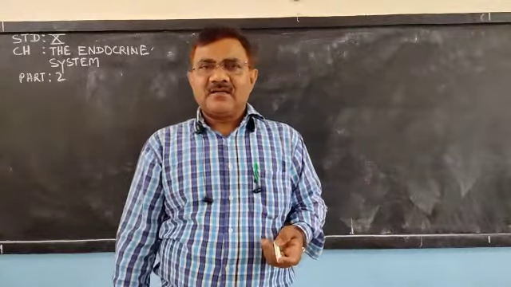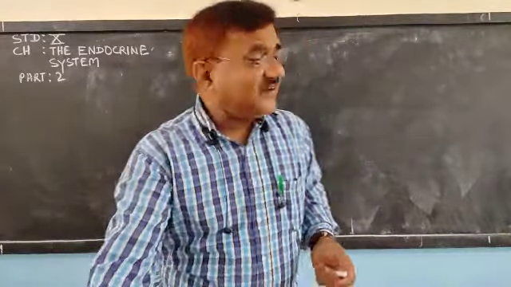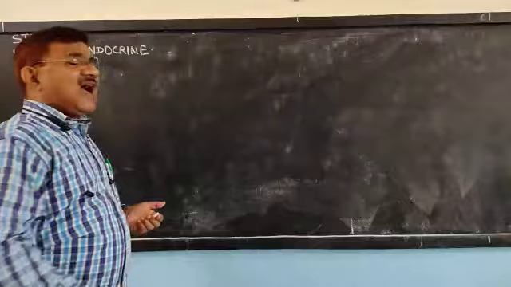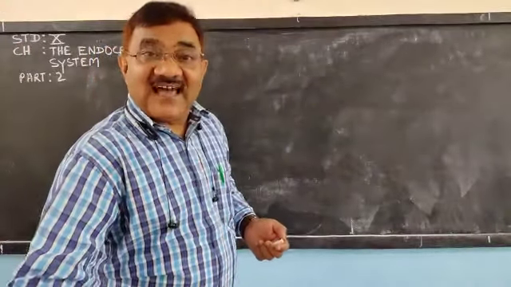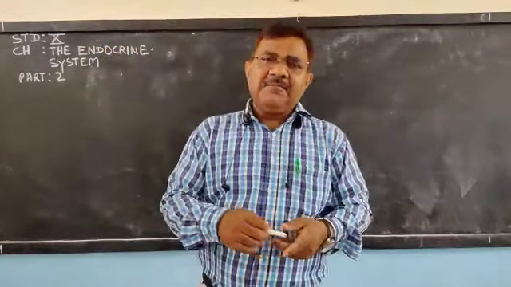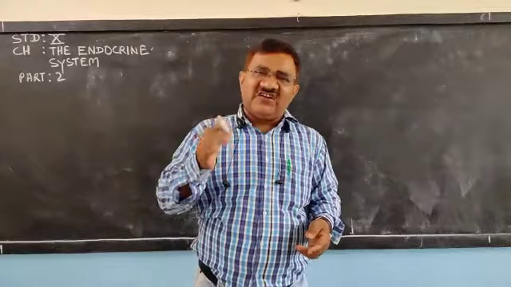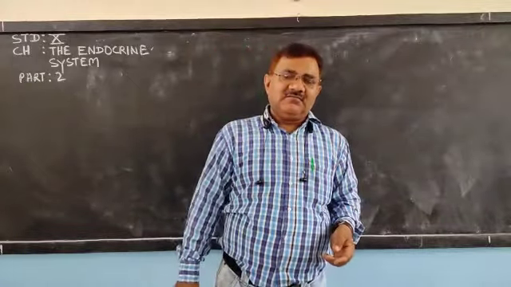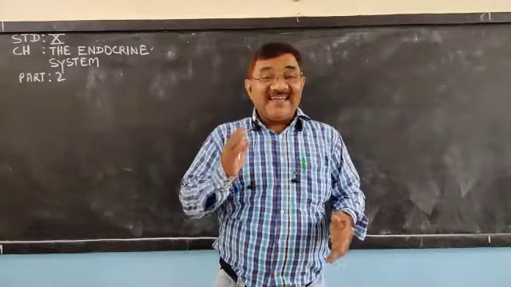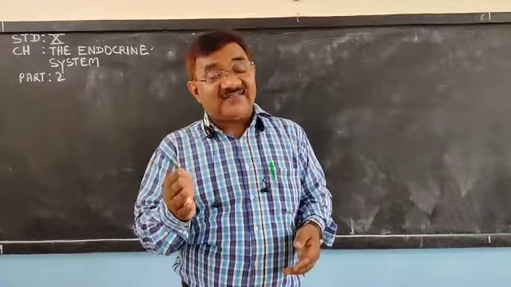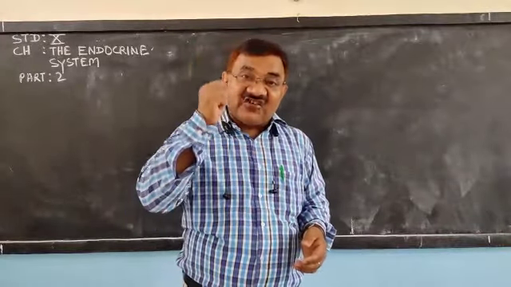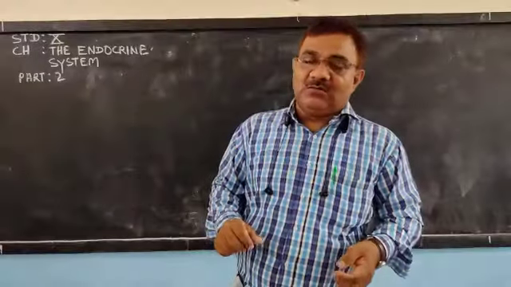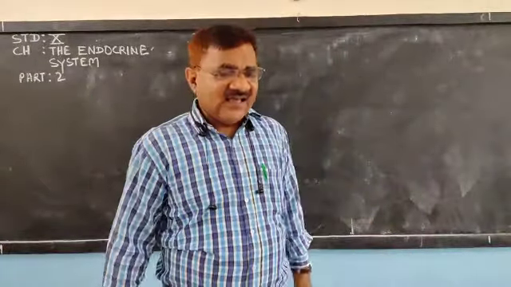First thing, we are discussing endocrine glands, and I have told you that they are called ductless glands because they pour their secretion directly into the blood. And exocrine glands are those glands which pour their secretion through a duct, a tube. Okay, that part is clear.